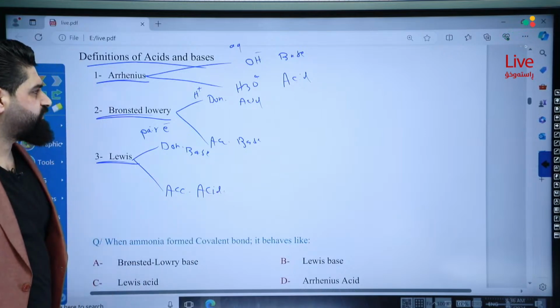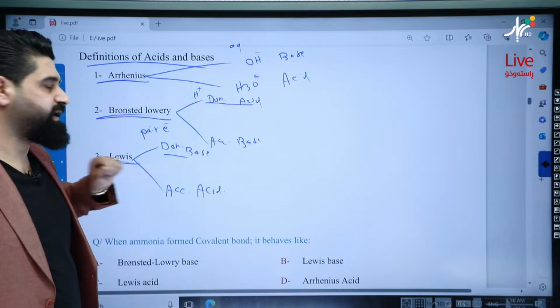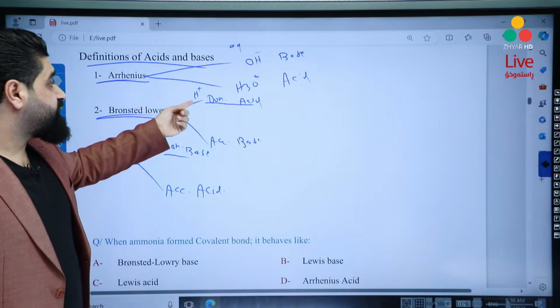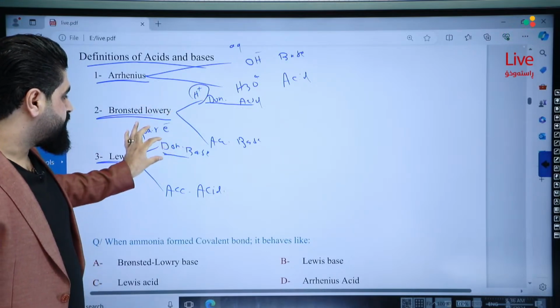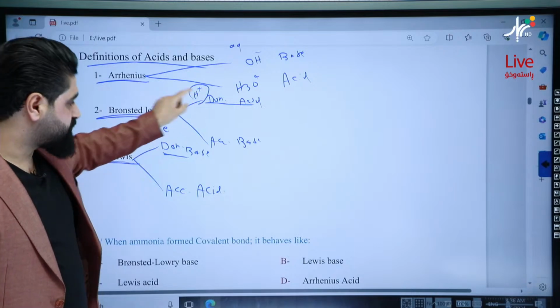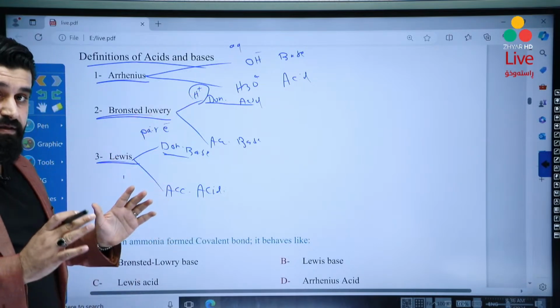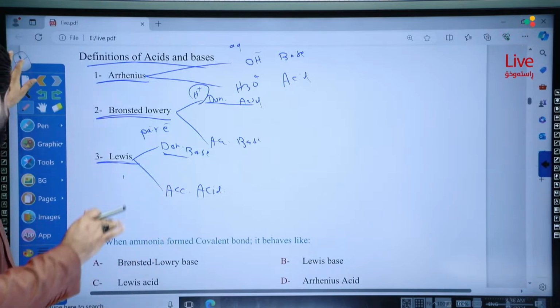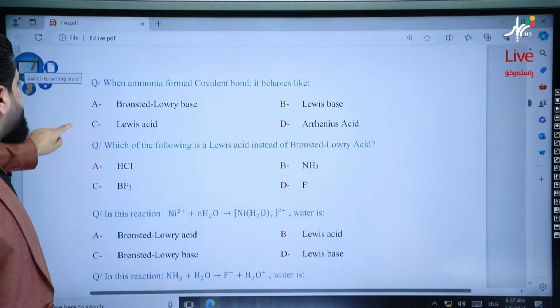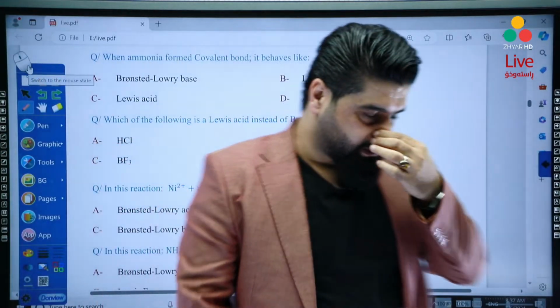Mister, but you know, I'm confused. Here, the donator is acid, but here the donator is base. Donator for the proton, but here the donator is for the electron. They are different, okay? They are working according to something totally different. So don't confuse. Here we have some important questions about chapter 2.